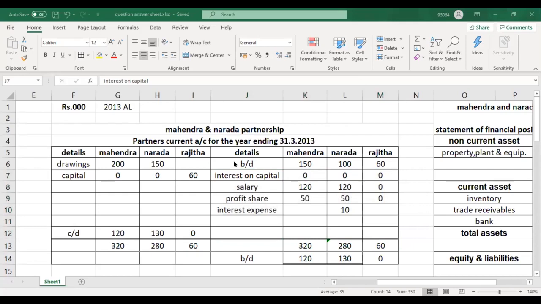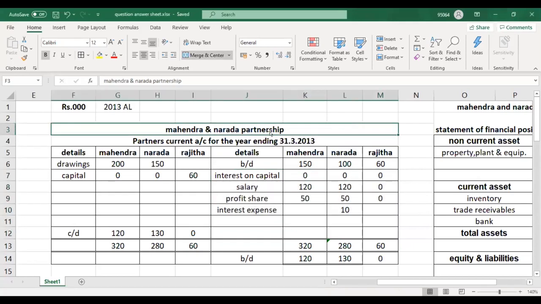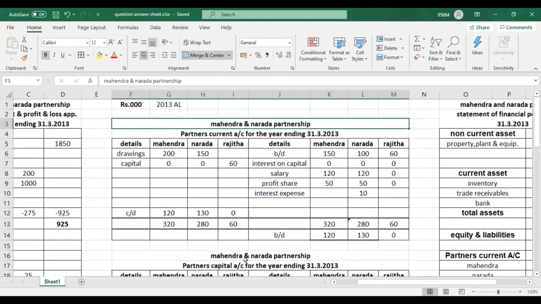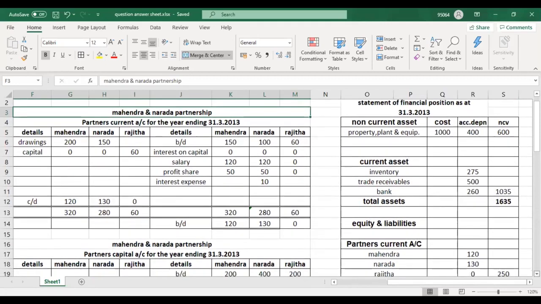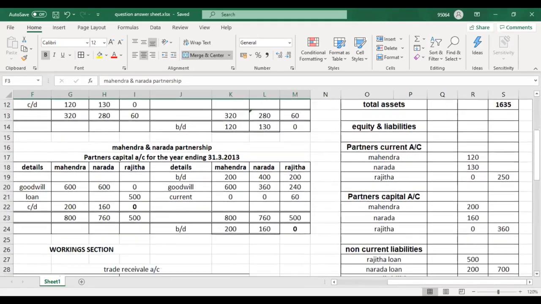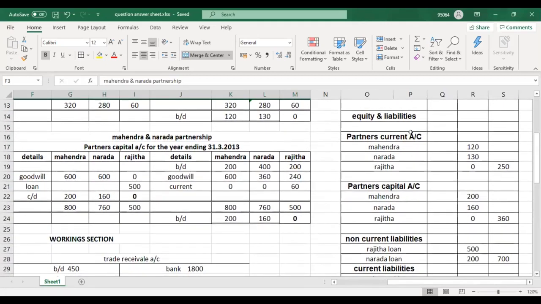So that's why, as I said, the total equity of partners is the current account and capital account. The addition of current account and capital account is partners' equity. Now if you go to the financial position, if someone asks what is the value of total equity of this business, you shouldn't say 250 or 360.